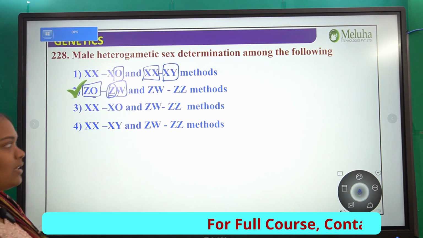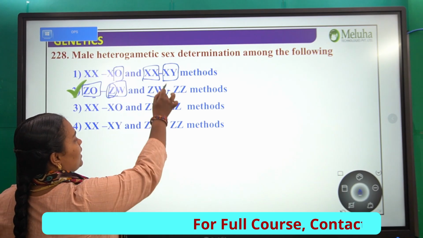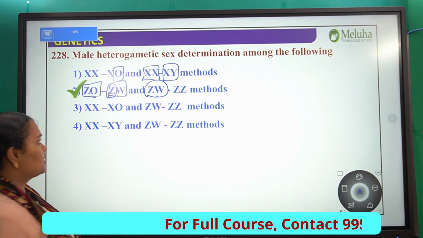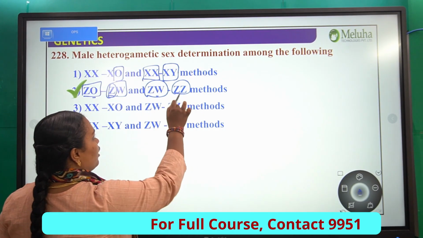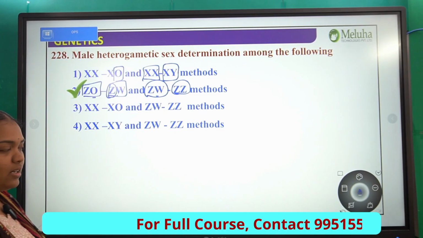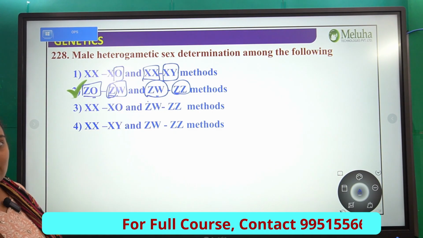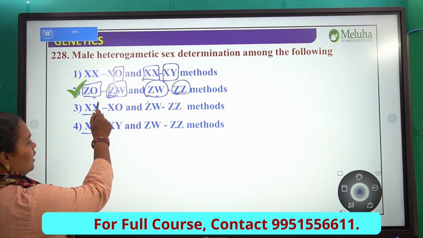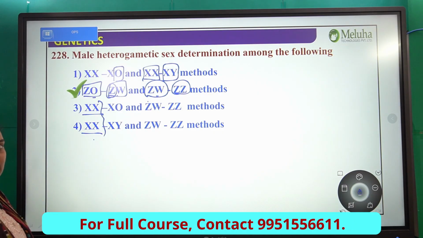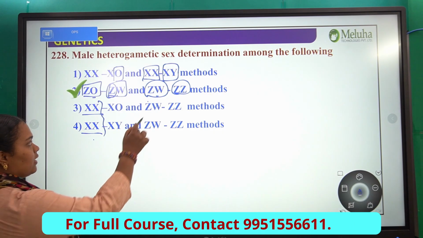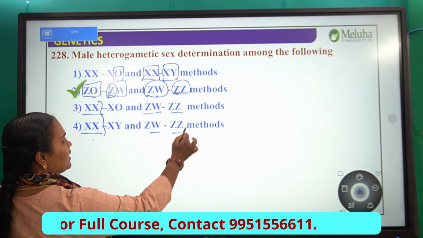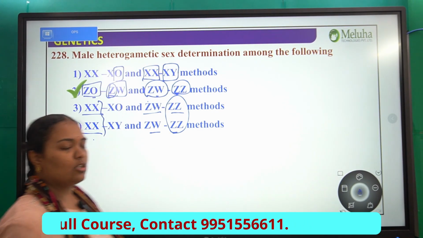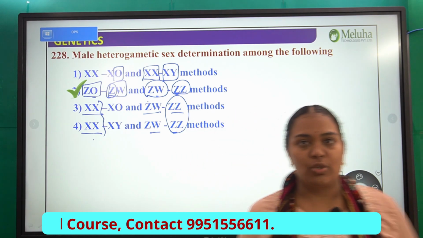Again in the next method, ZW is a different chromosome, ZZ is a homozygous condition. So I do not need a homozygous condition, right? That is the reason ZW is considered. Next, XX-XO. Here again both of them are homozygous in nature. The last two are homozygous. That is the reason we do not consider option 3 and 4, and option 2 is the correct one.